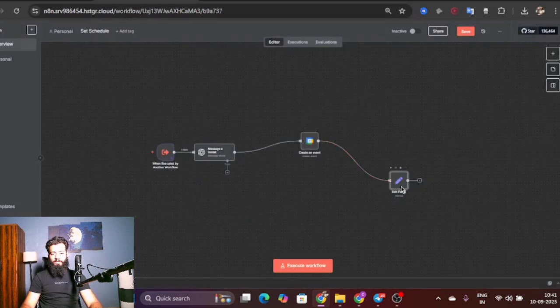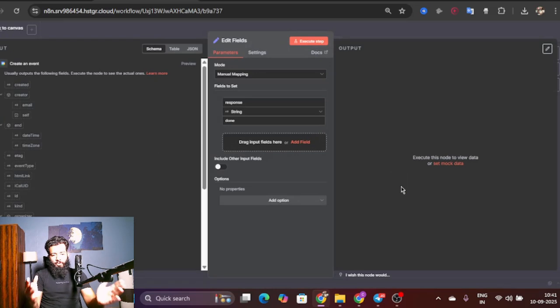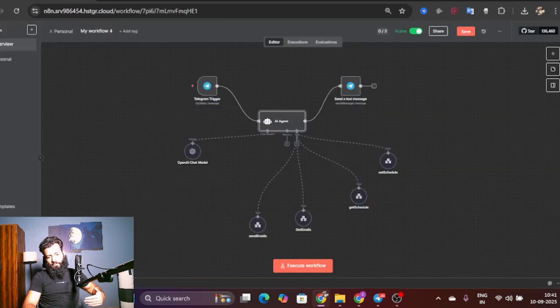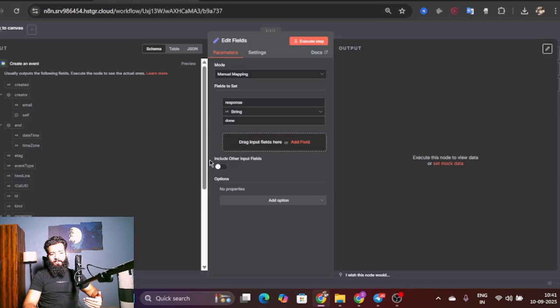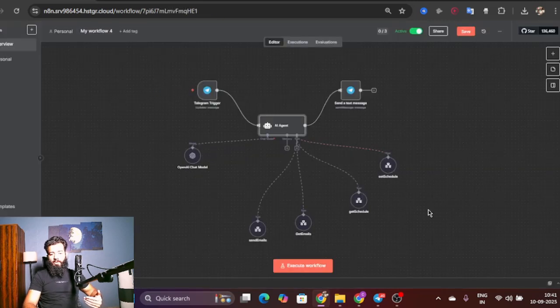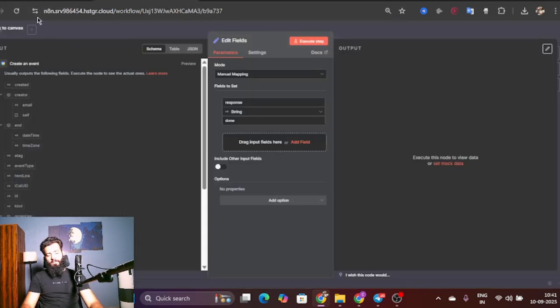Then we have edit fields, and the reason we have it is so that it returns the output to the main agent, which is this one. So it goes like this. You give a command, it goes here, goes back here, and then goes there, till edit fields, it sets the appointment, then it returns to the AI agent, and then it gives you a reply on Telegram. You see how that works? Interesting, right?